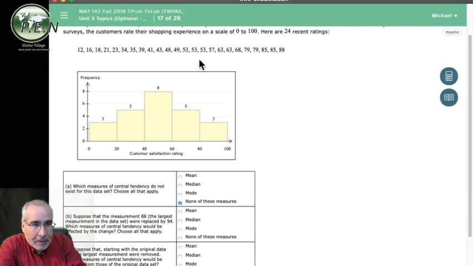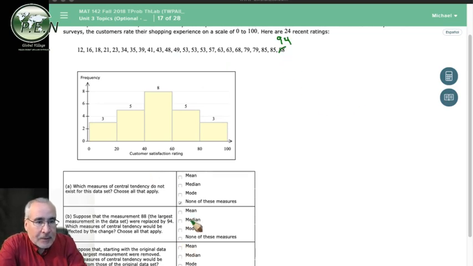Well, the mode's not going to get affected because the 53 will still be the mode, right? There's not an additional mode. That's not affected. The median won't be affected because the 88 being taken out and replaced by 94 does not change where the center of the data is. There's the same number there. So the median doesn't change. However, it will change when you add these together. The sum will be different. It'll actually be a little bit larger, right? And so the mean will change. So on this question, the only thing that's going to change is the mean.